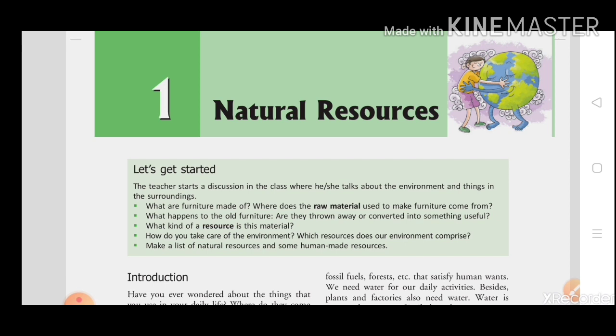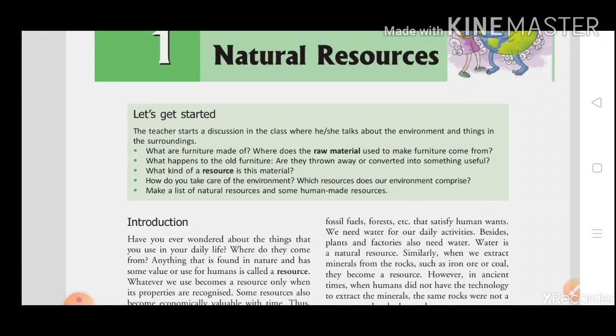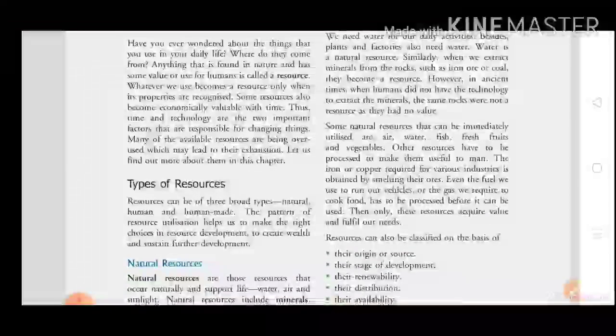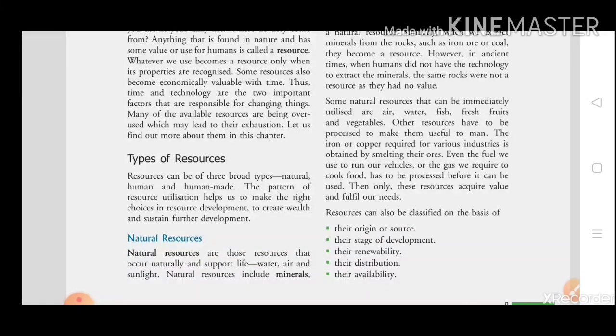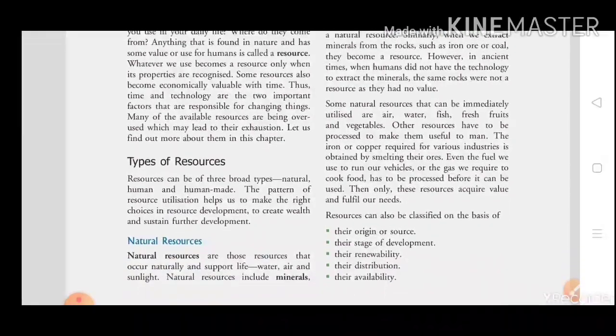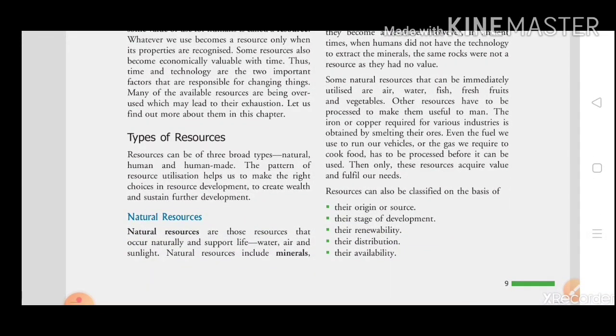I just wanted to ask a question. Have you wondered about it? Whatever you are using in your daily life, where does it come from? Actually, whatever we are using in our daily life is a resource, because all these things come from nature, right students? So in a simple way, you can say anything that is found in nature and has some value or is used by human beings is called a resource, right students?